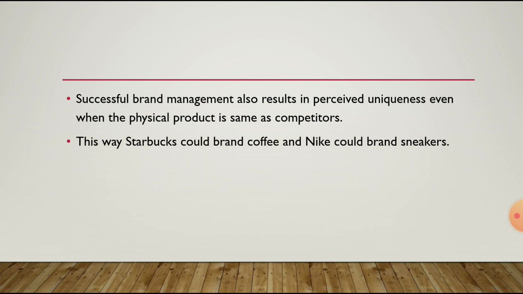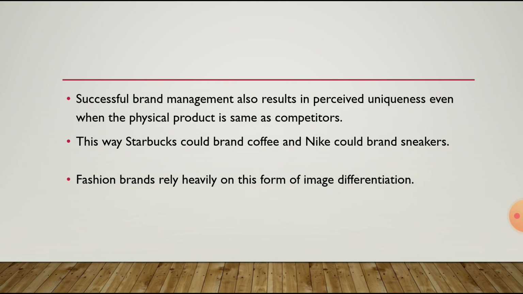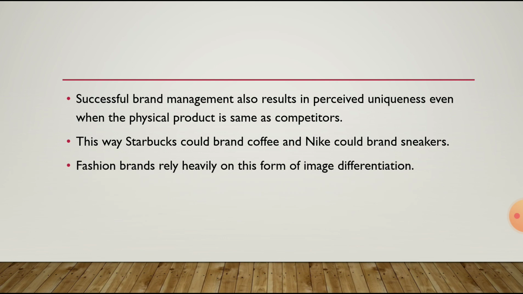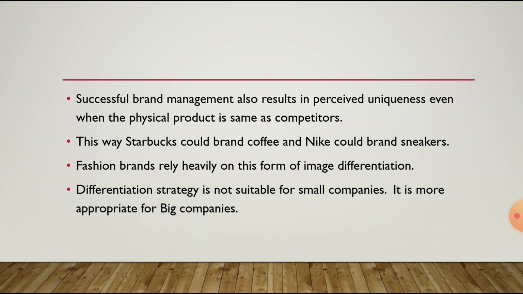This is the way Starbucks is known for coffee and Nike is known for sneakers. Even though other companies are also producing coffee and sneakers, still these two companies are known for this. Fashion brands also rely on this differentiation strategy.